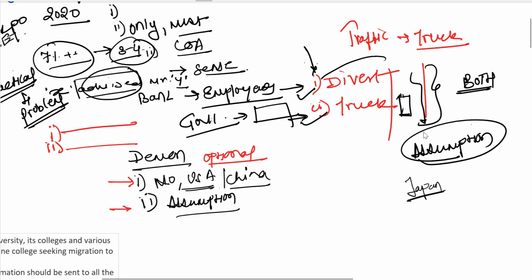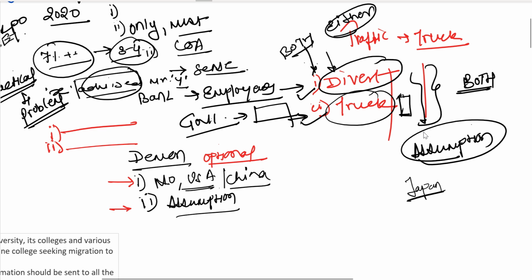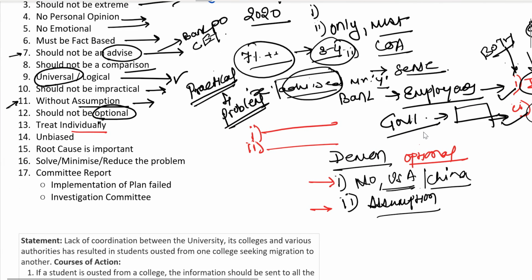Now, when you treat them individually, when you treat them separately, the answer will be both, in your opinion. But actually the answer is either. Why either? Because you do either of these two options, you are getting a solution. So try and understand, most of the time people do not mark either as an option because they try to treat both the options together, which is absolutely wrong.